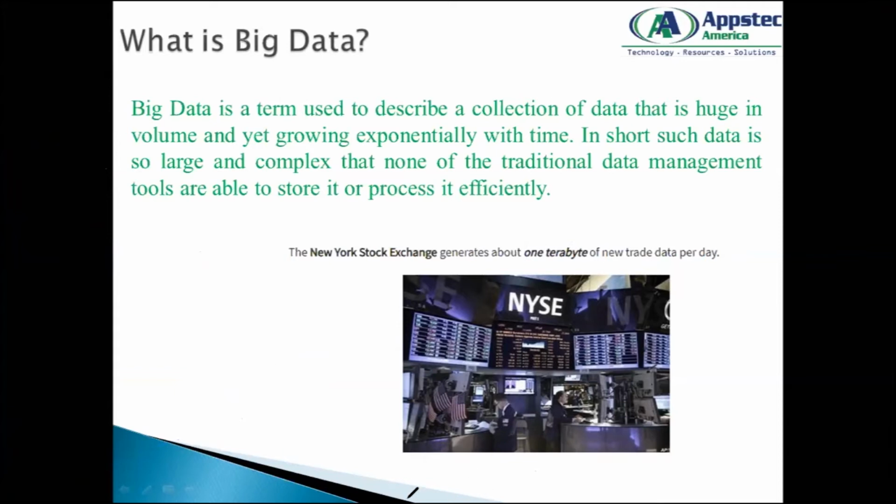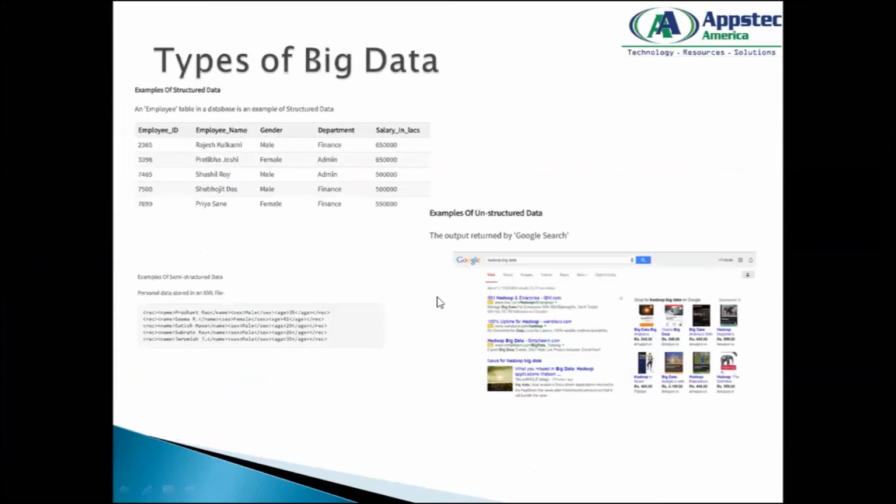Right. So let's move on to the next. Now let's see what the various types of data are that are available. One more thing that I wanted to talk about: in big data, we have a concept called the 5 V's. That's how you define your big data.